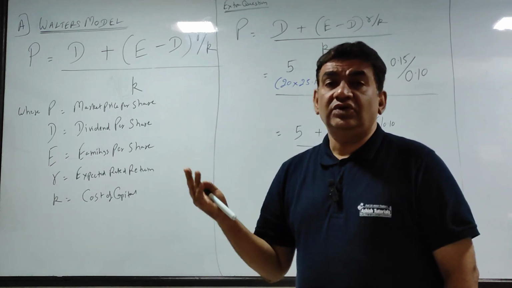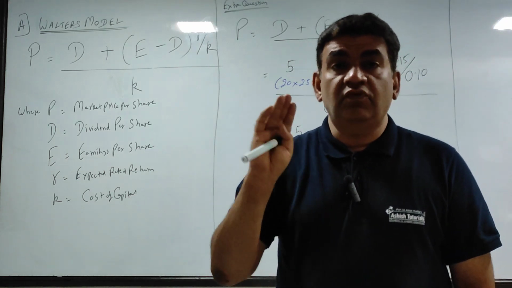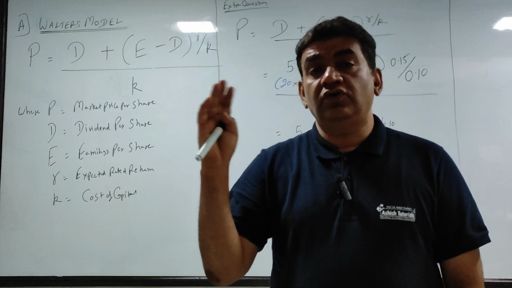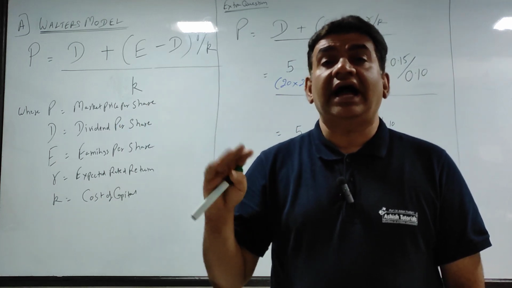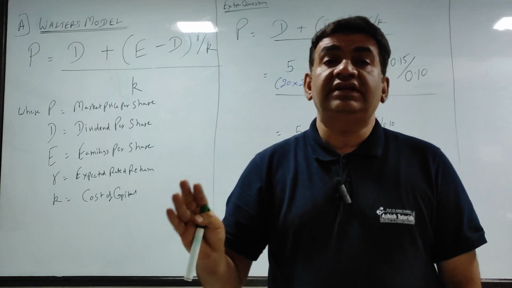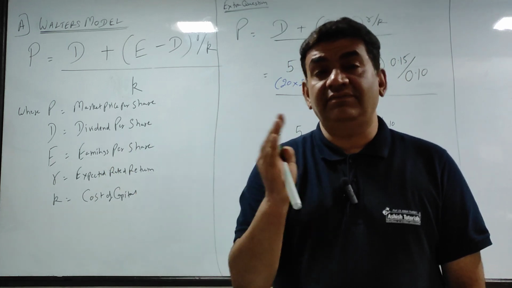As I told you, in the market there are different shareholders having different mindsets. Some want more dividend. They don't mind if the market price is less. Some want a higher market price so they can get higher profits per share. They are not affected by dividend. So every investor, every shareholder has a different mindset.